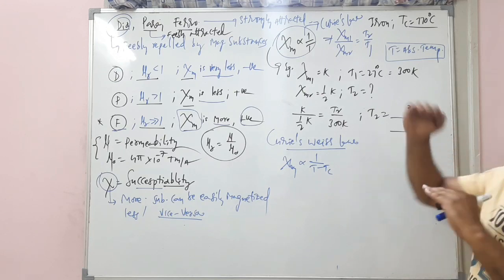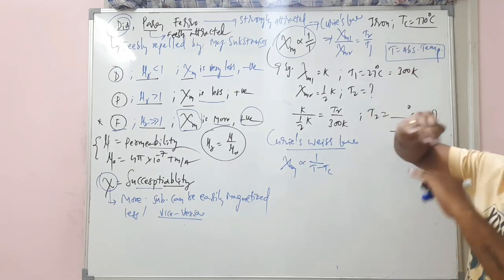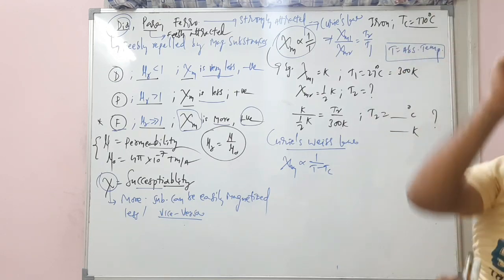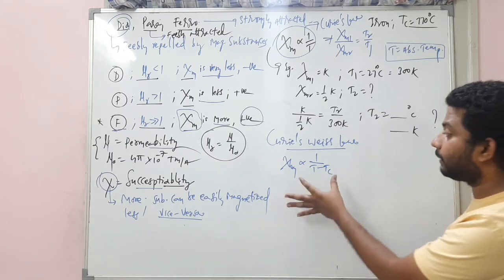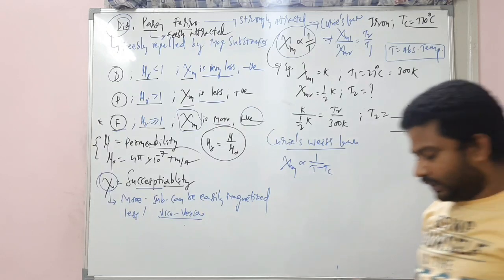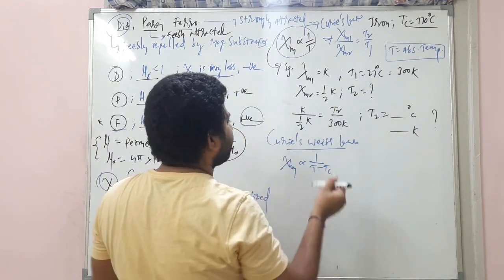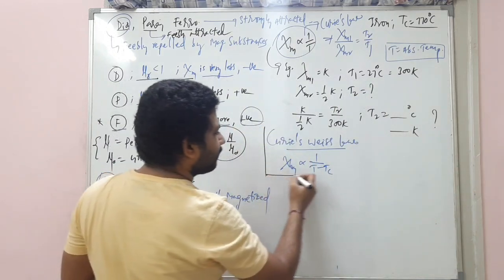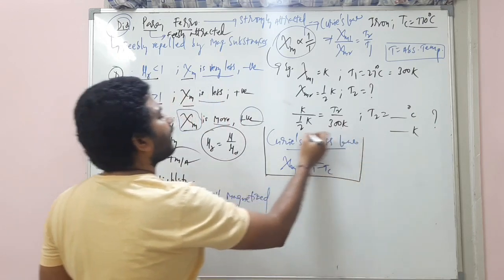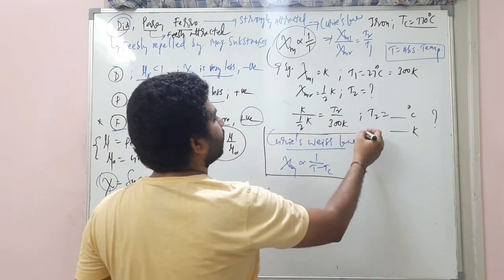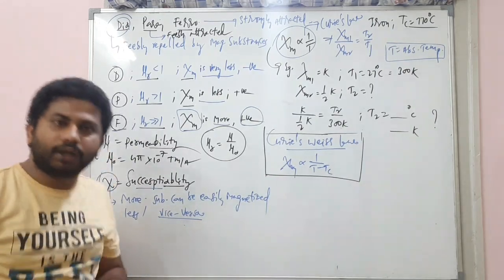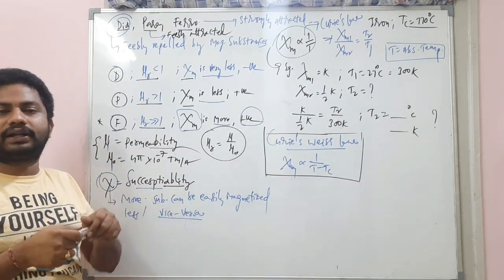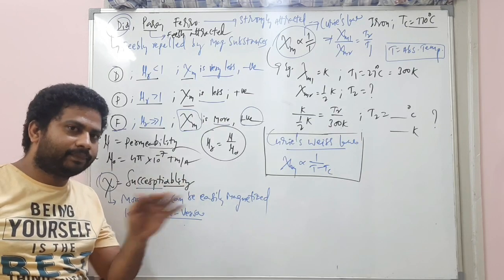When you are heating the iron substance above the Curie's temperature, then the relation between temperature and susceptibility will become like this. No confusion at all. Understand? Clear, students? Is it clear?